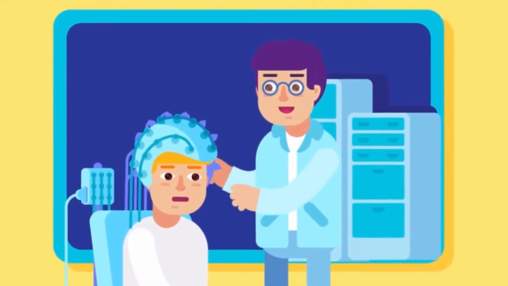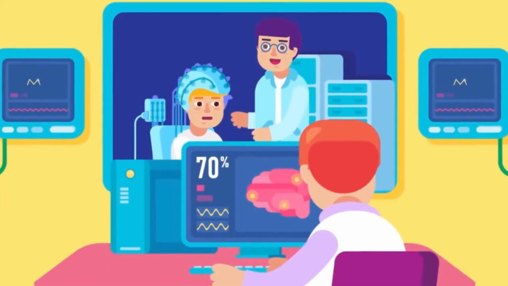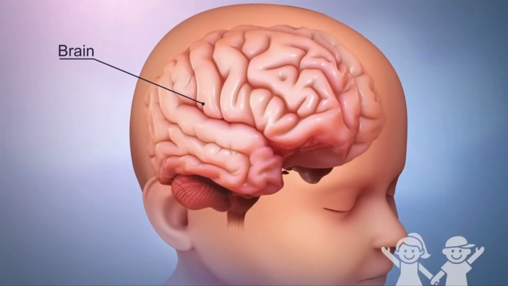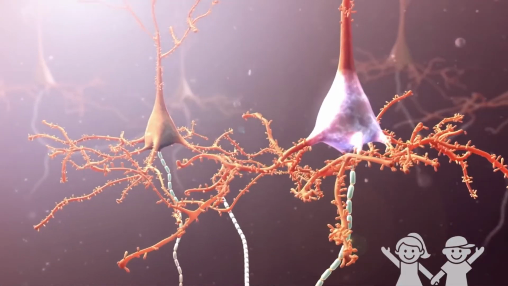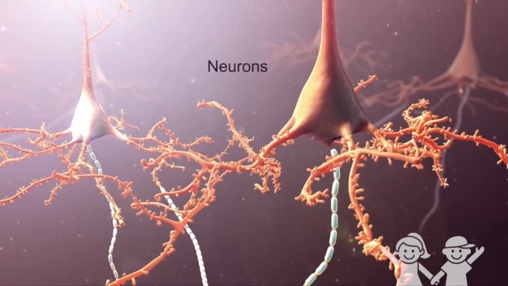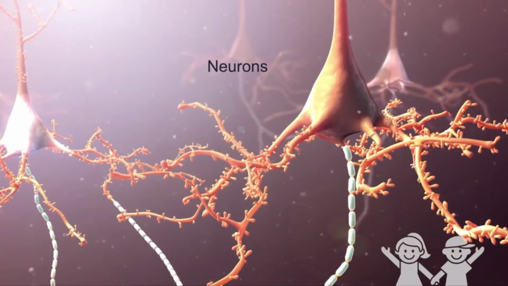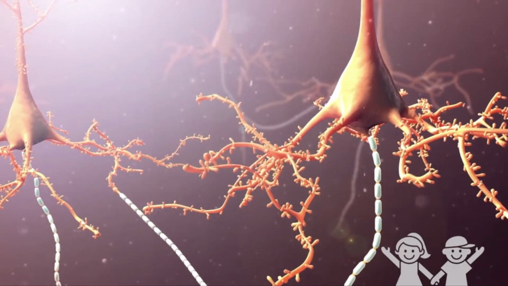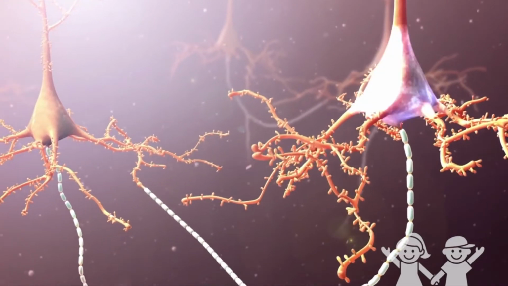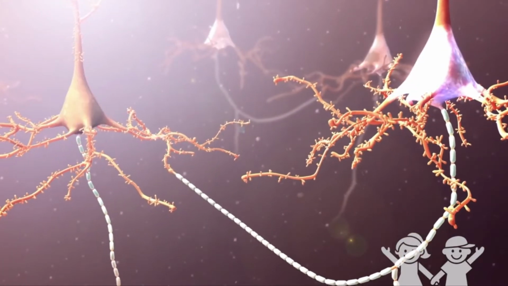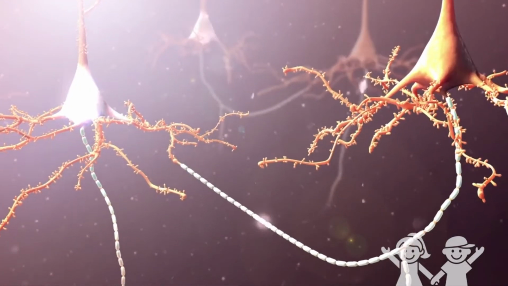In 70% of epileptics, there is no apparent underlying cause, but a suspected cause involves the dysfunction of neurons firing abnormal amounts of electrical impulses. These billions of neurons in the brain release electrical impulses that send messages to tell different parts of the body what to do. If a person has epilepsy, some neurons may fire too rapidly and randomly send many messages at the same time. This then overwhelms the brain and can cause seizures.